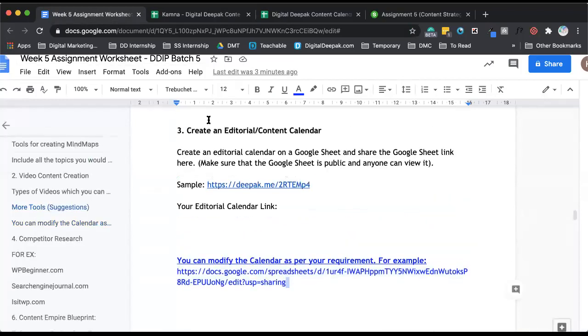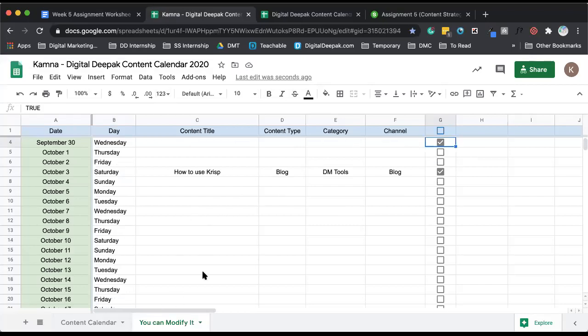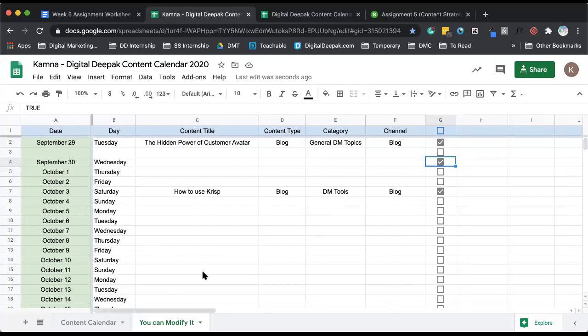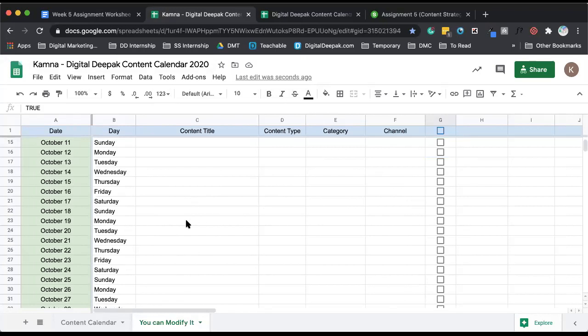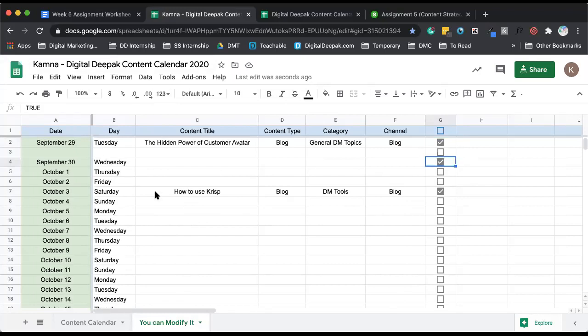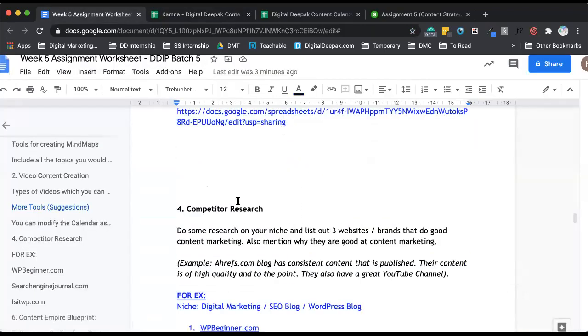So let me know, guys, are you clear with the content calendar? Minimum is you list down the topics. Frequency is up to you if you want to write once a week, twice a week, but just list down the topics. Don't say I will write only one blog post a month. At least one blog post a week you should include in this calendar, and then just share it with us and just add the link over here.